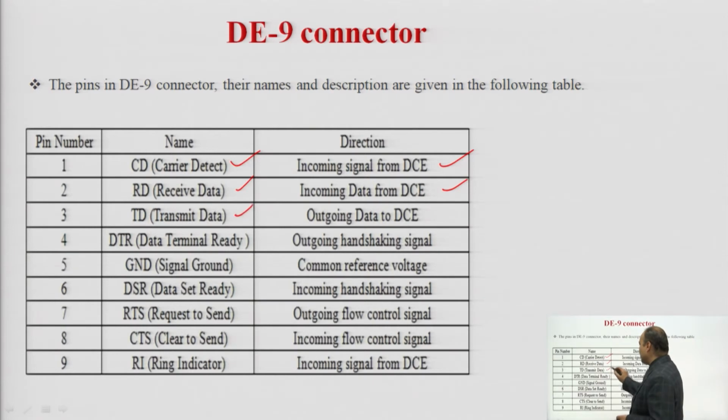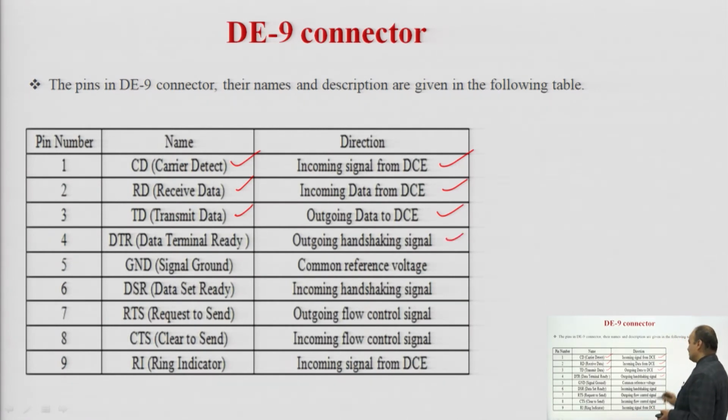We have TD, transmit data, outgoing data to DCE, data communication equipment. Then DTR, data terminal ready, an outgoing handshaking signal. This is the signal which is used for handshaking purpose. Then we have the ground signal, the common reference voltage between the DTE and DCE. And next, pin number 6 is DSR, data set ready, an incoming handshaking signal. So, this is again a handshaking signal between the DTE and DCE.